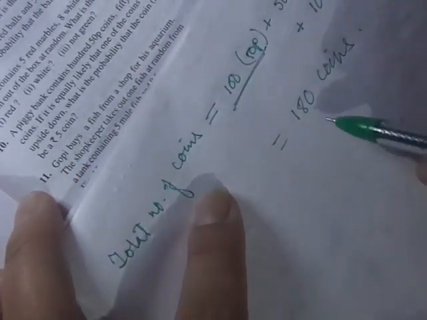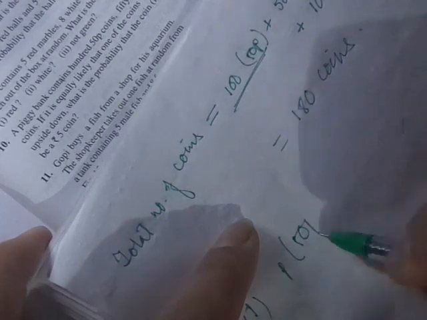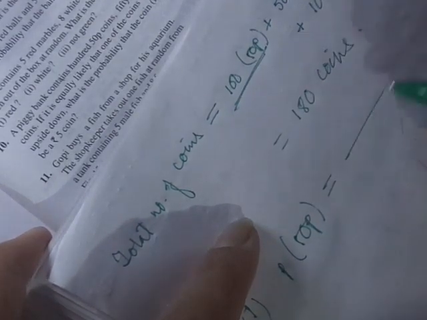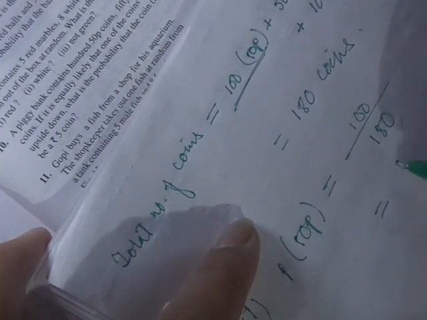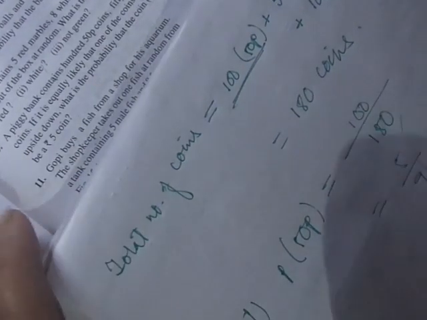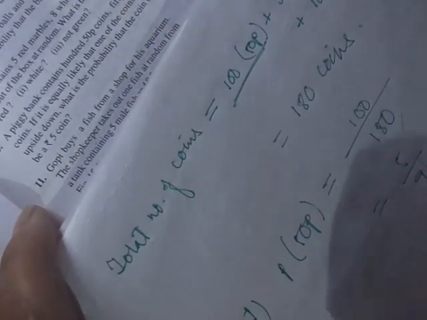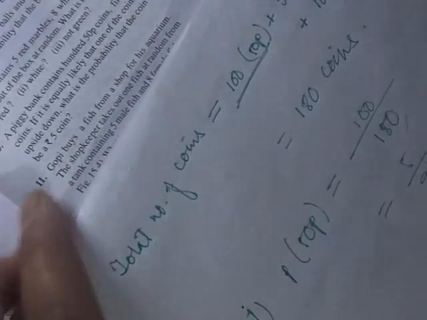So how many 50 paise coins are here? We have 100 out of 180. So the answer will be number 1. Probability of a 50 paise coin: how many 50 paise coins? 100 by 180. By cancelling, we can say 5 by 9. Okay. Next, number 2. That's number 1.